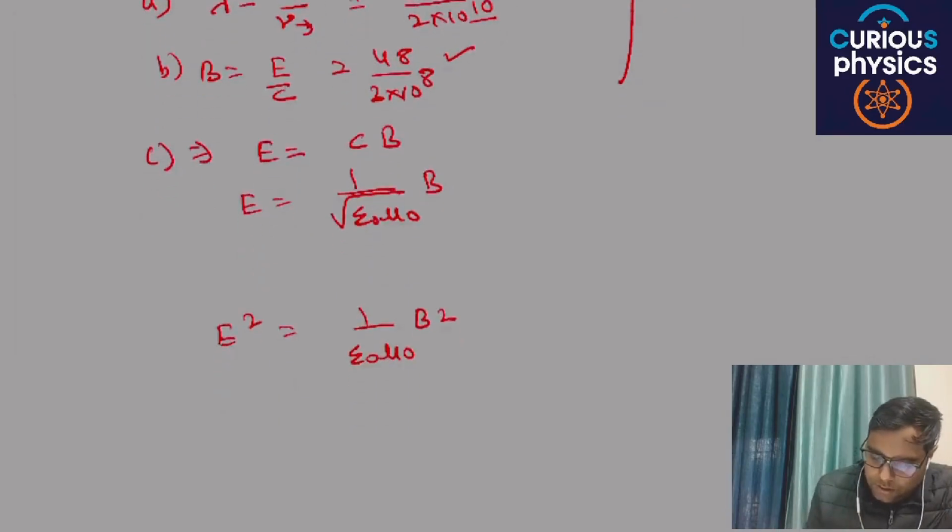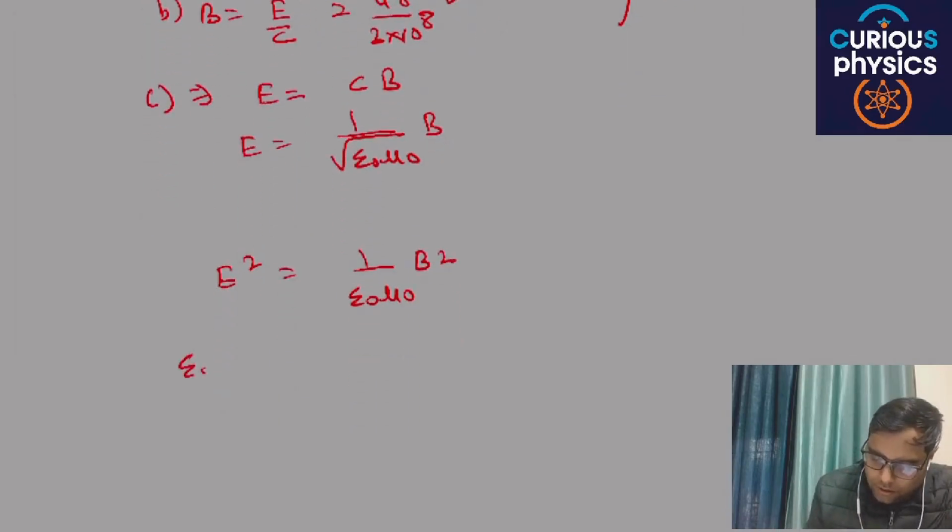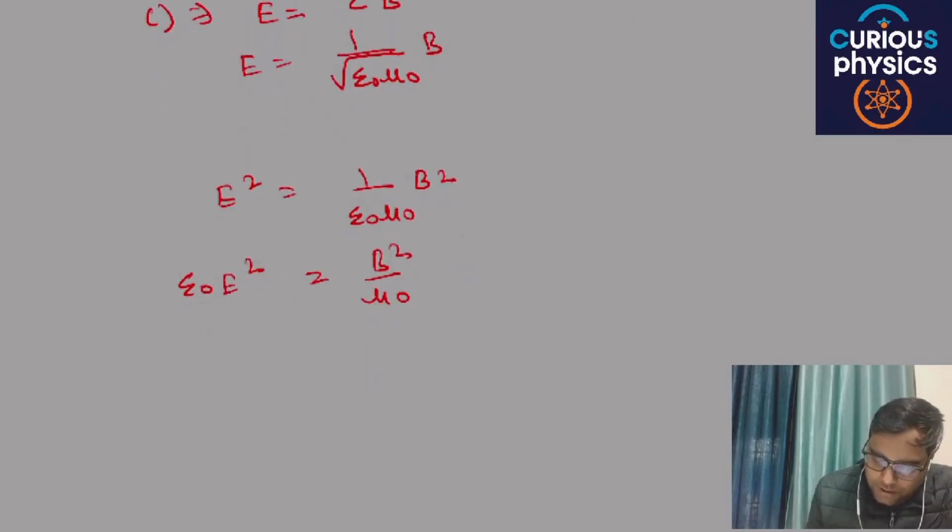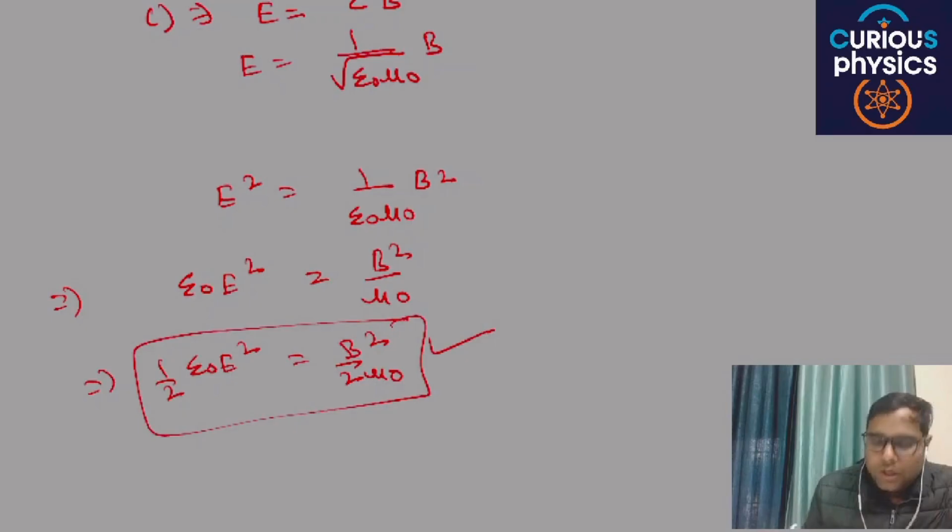Then epsilon naught E square is equal to B square by mu naught. By multiplying both sides by 1 by 2, half epsilon naught E square is equal to 1 by 2 mu naught B square. You will get your relation: both have equal energy densities.